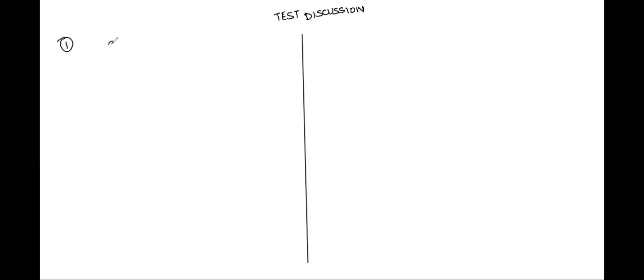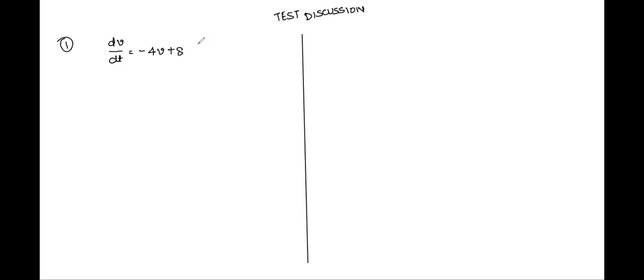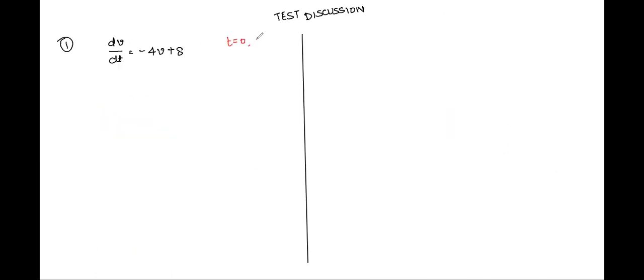So we are given dv by dt is equal to minus 4v plus 8. What is this basically? This is a differential equation, which is given in terms of v and t. Correct, Karuna? Yes, sir. Okay. Is any condition given in the question? Yes, sir. Initial speed, it's at rest, so u is equal to 0. So at t is equal to 0, velocity is 0.